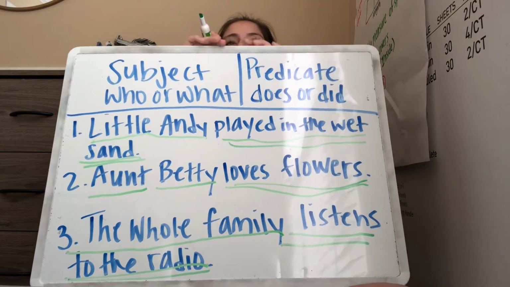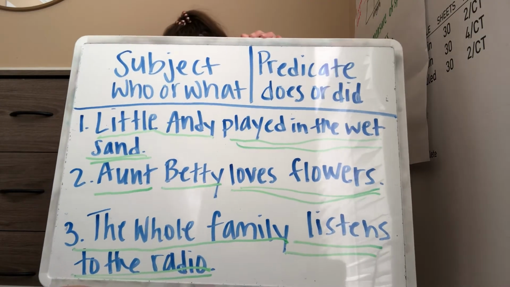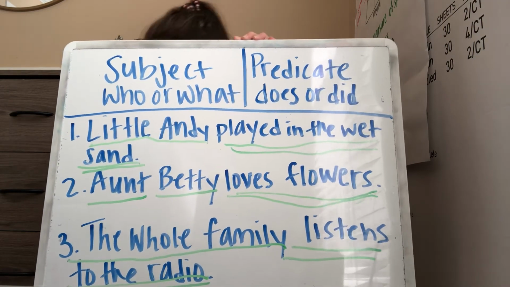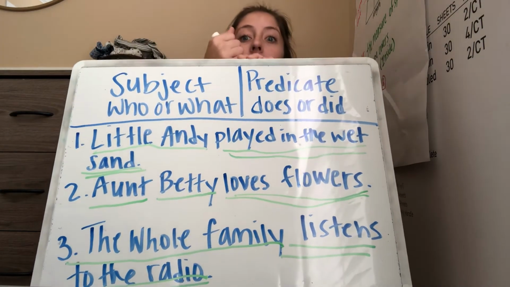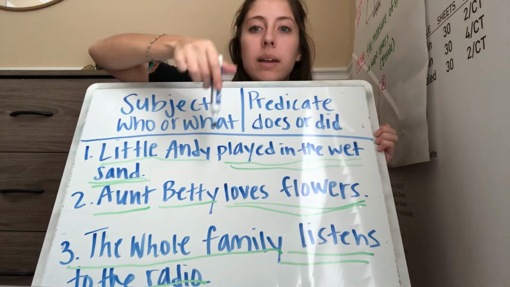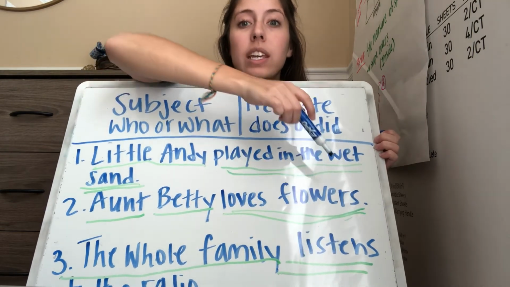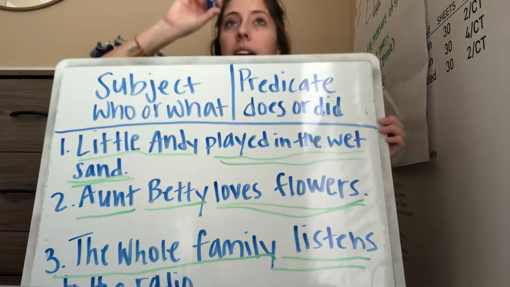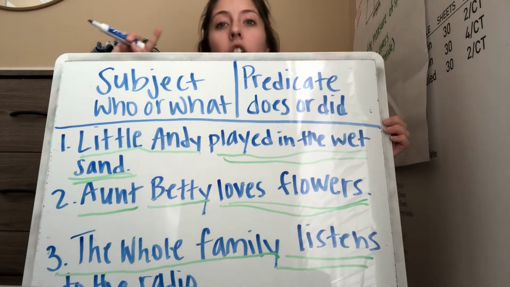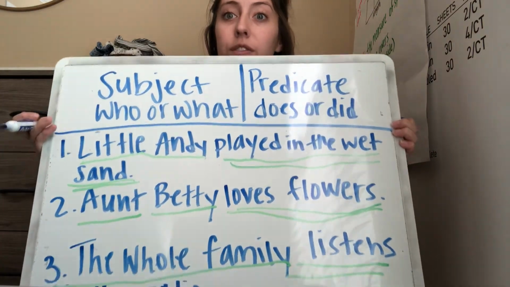Now, when I look back at these sentences, I see a pattern. I see some kind of word that connects the subject to the predicate. Do you guys see that word by any chance? A type of word? The whole family listens. Aunt Betty loves. Little Andy played. I'm looking at listens, loves, and played, and I've noticed that they are all the same type of word. They're all action words, they're verbs.